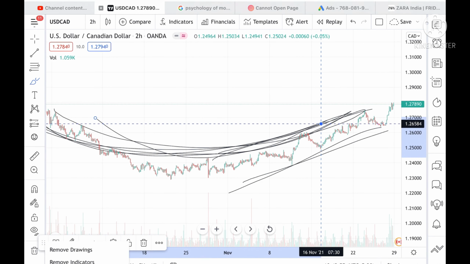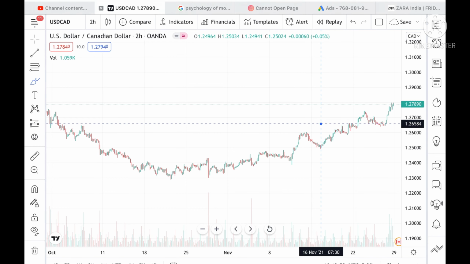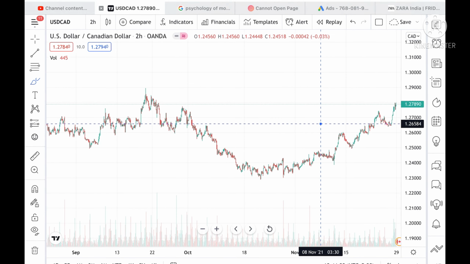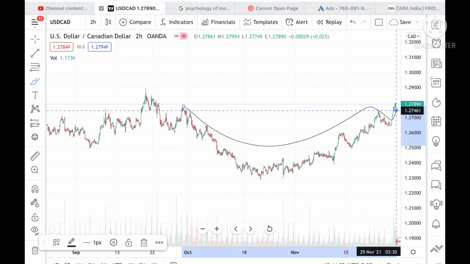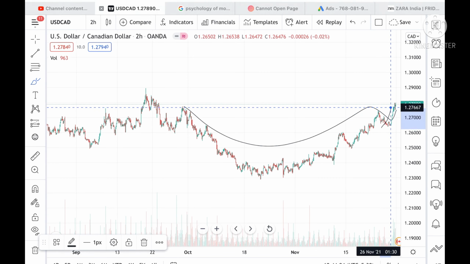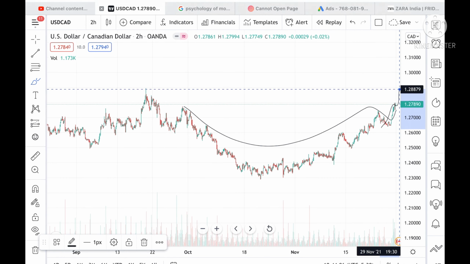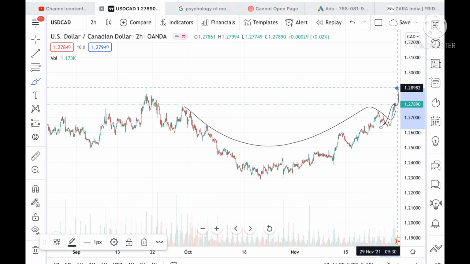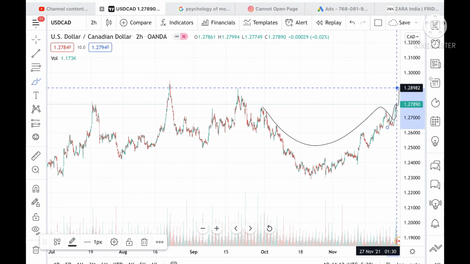Okay, as of now, looking at the chart, it is again showing a cup pattern. It is this cup pattern which shows us that it is still forming, so the probability is there that it can go further upside to a level of 1.28982. Okay, so that is what we can see here, looking at the chart.